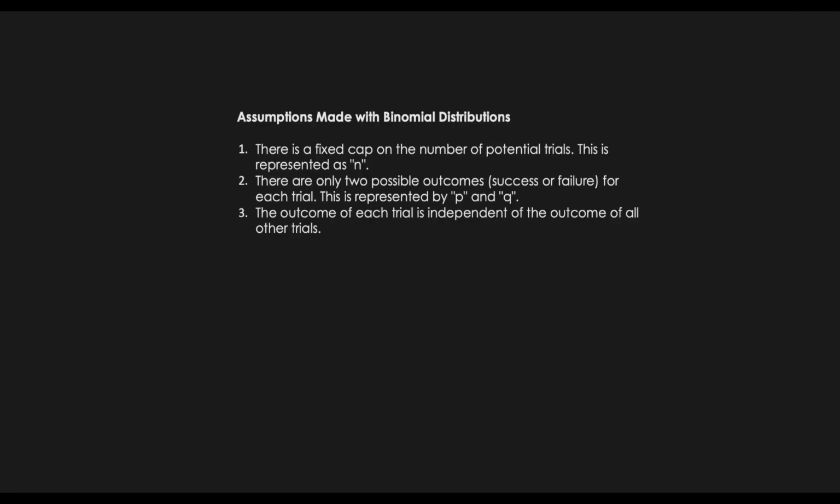So just to give you a little refresher on the assumptions that binomial distributions make, there's a fixed cap on the number of potential trials. So in this case, we have 6. So n represents 6. So n is an important thing that we need to have.